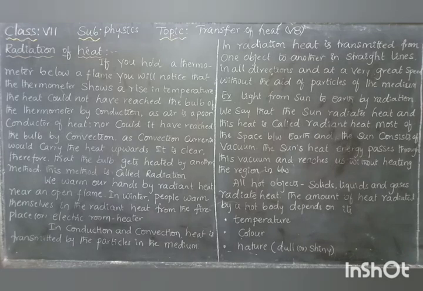If it is shiny, more heat is released; if dull, less heat is released. So all hot objects radiate heat energy.